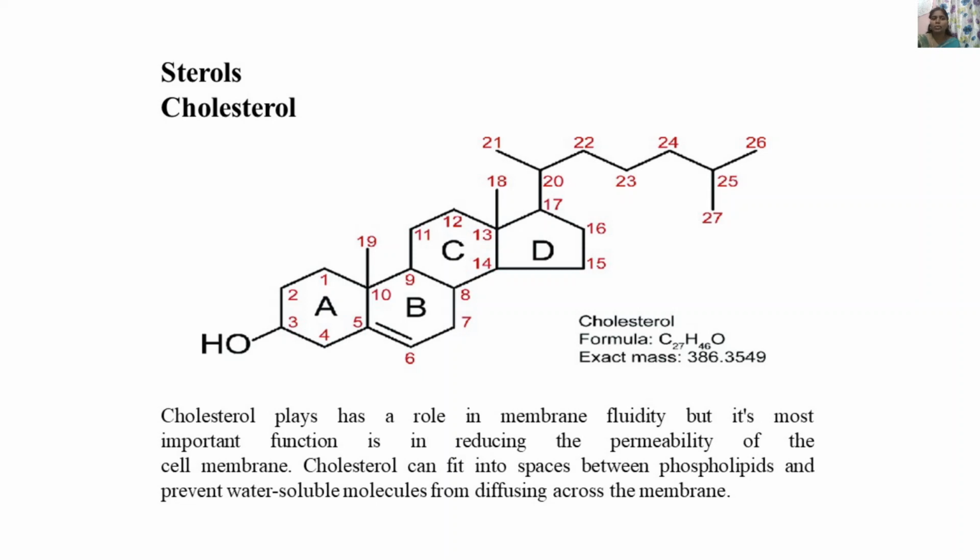Cholesterol plays a role in membrane fluidity, but its most important function is in reducing the permeability of the cell membrane. Cholesterol can fit in the space between the phospholipids and prevent the diffusion of water-soluble molecules across the membrane. This is the overall picture of how lipid molecules are classified.